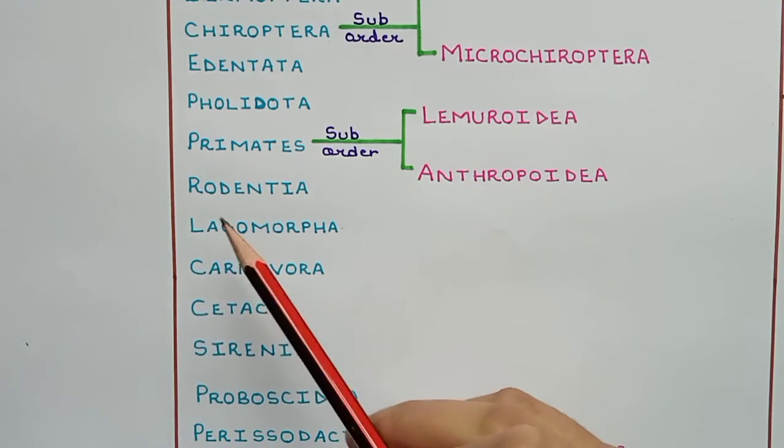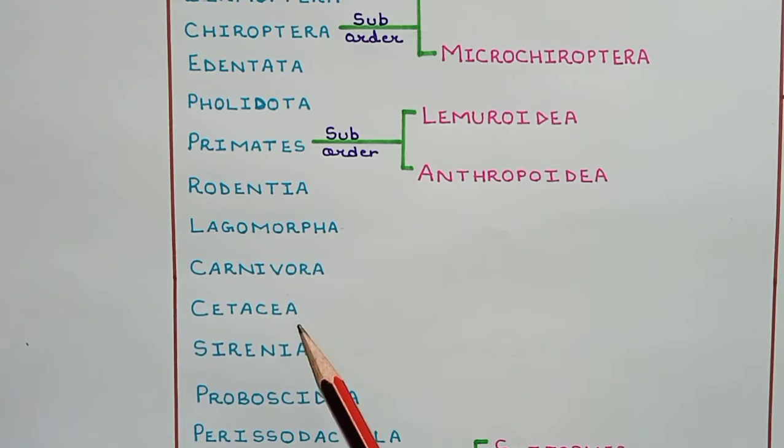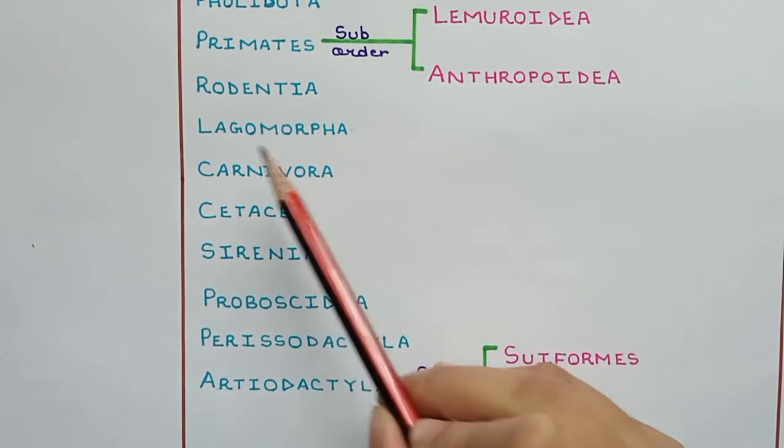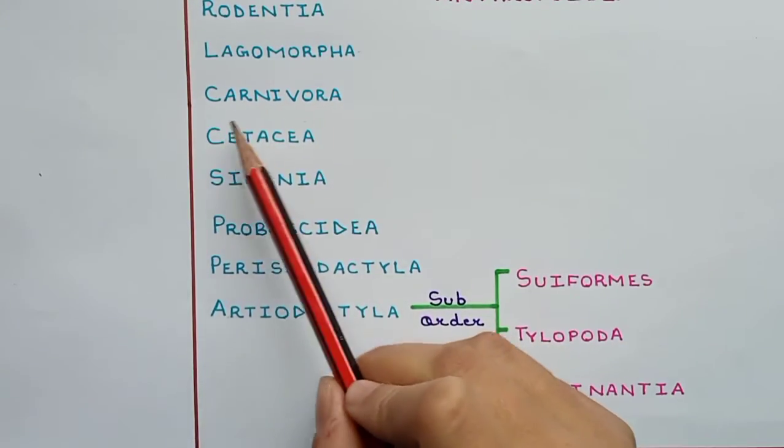Then we have Rodentia, then Lagomorpha, then Carnivora.